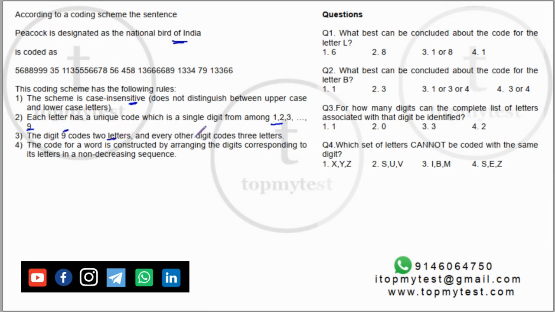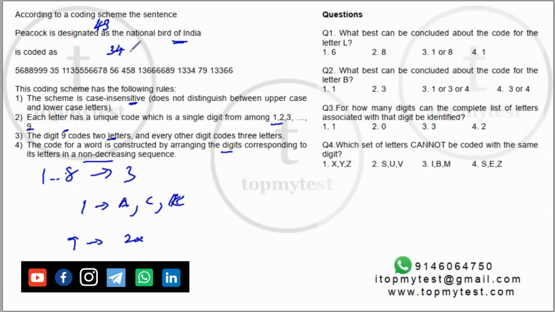Digit 9 codes 2 letters while every other digit codes 3 letters. So 1 to 8 will have 3 letters each. So for example, 1 can code A, C and K, something like that. But it can code only 3 letters, whereas 9 can code only 2 letters. And you can check 8 into 3 is 24 plus 2, 26 alphabets are coded. The code for the word is constructed by arranging the digits corresponding to the letters in a non-increasing sequence. So if according to the sentence it comes as 4 and 3, the code will come out as 34, right? It will be put in increasing order.